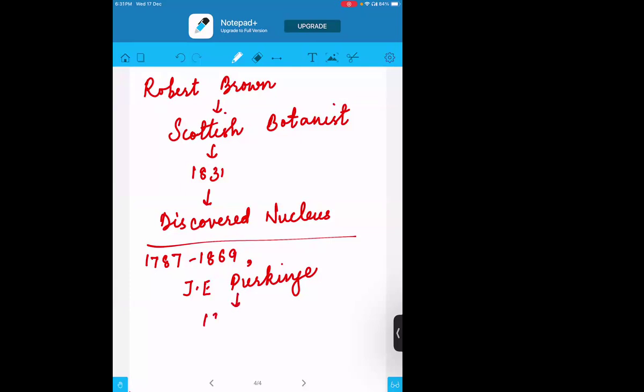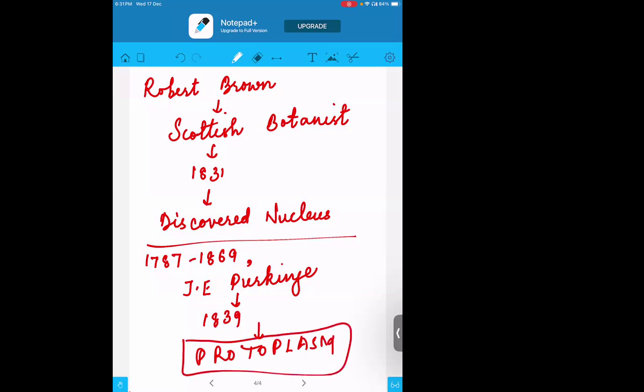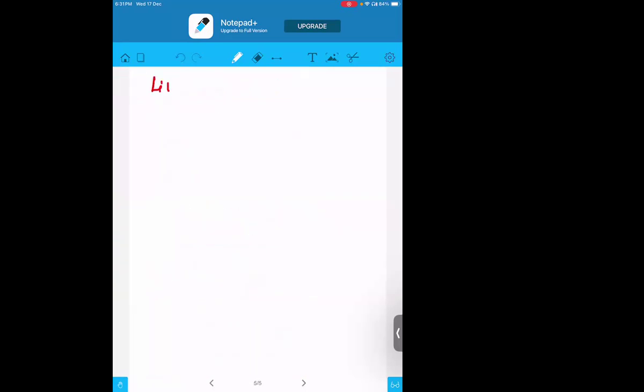Purkinje, in the year 1839, gave one term, which is called protoplasm. So in 1839, the term protoplasm was given by J.E. Purkinje. What does protoplasm mean? It is the living fluid substance, and this protoplasm contains two things, cytoplasm and nucleus.